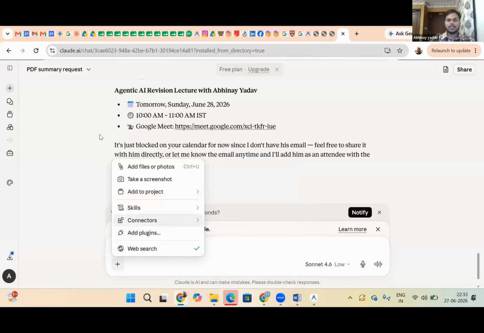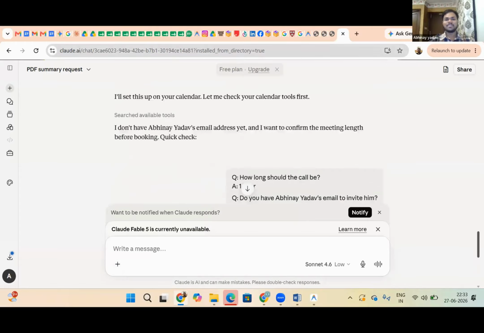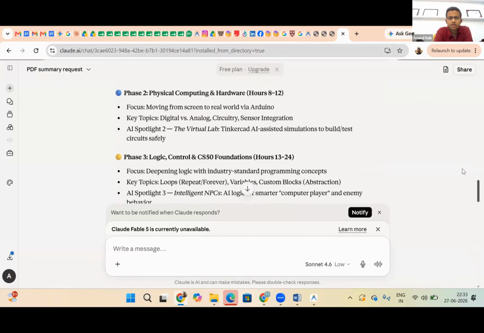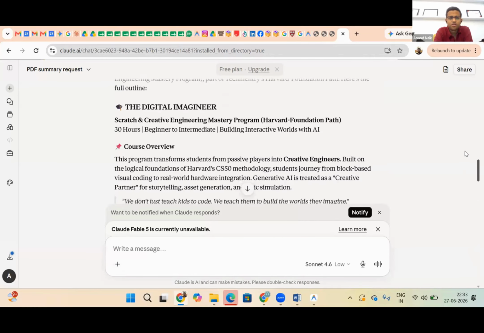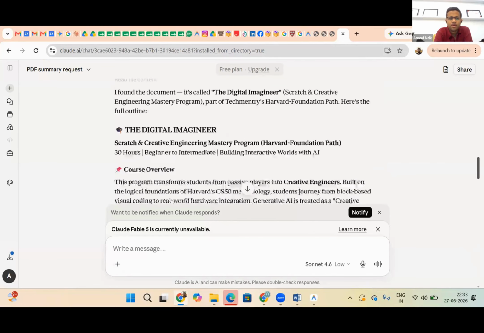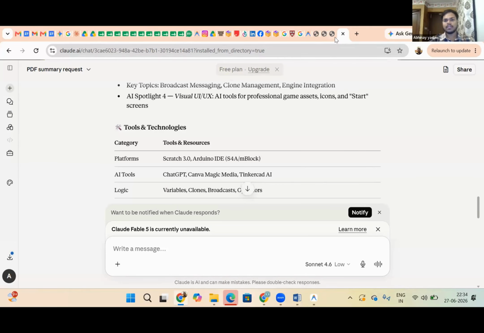Right, you are an AI consumer, but if you want to become an AI developer, you should know how these MCP servers and all these things are actually coded in the background. So we don't need to. I happened to summarize this document. This document I retrieved from my Google Drive, and I summarized this. So this is the automation.